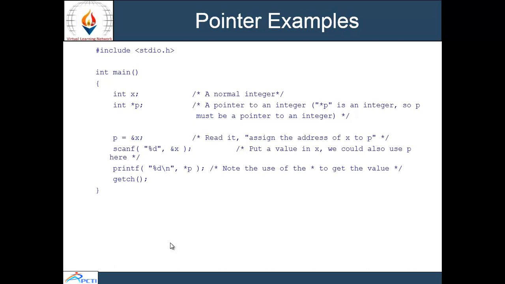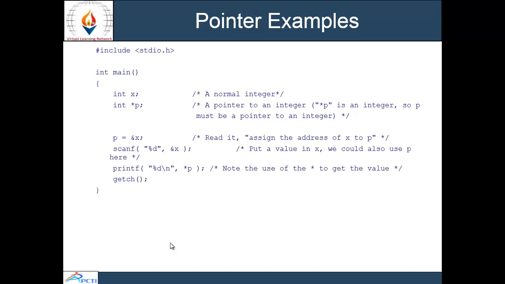Here p is the name of the pointer and int is the data type, so it will point to an integer variable. The next statement is p = &x. It assigns the address of x to p.